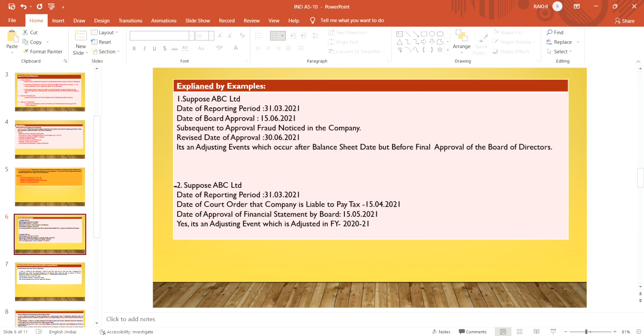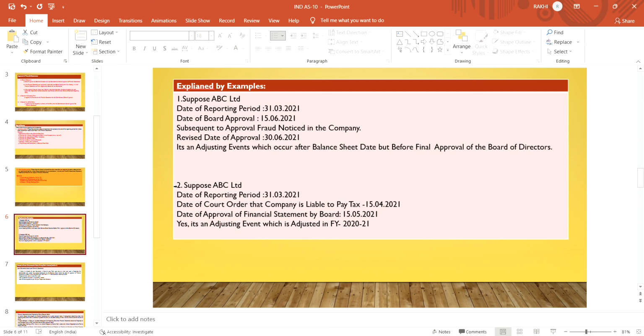So they again make a meeting on 30th June 2021 for their final approval. They made an adjustment due to fraud that occurred after the approval period, but they revised their decision.